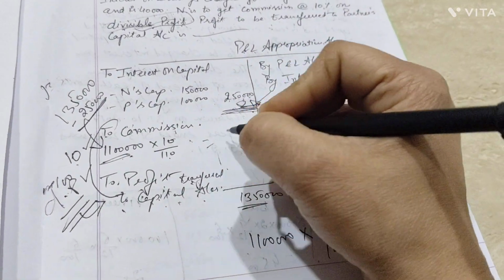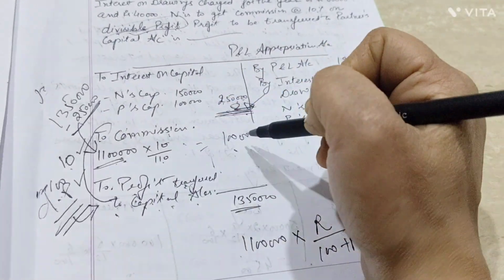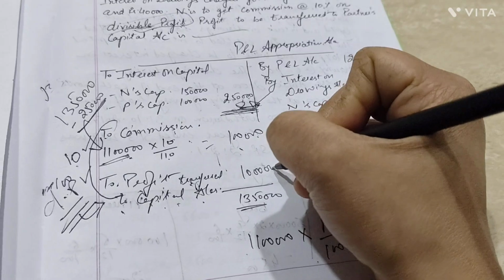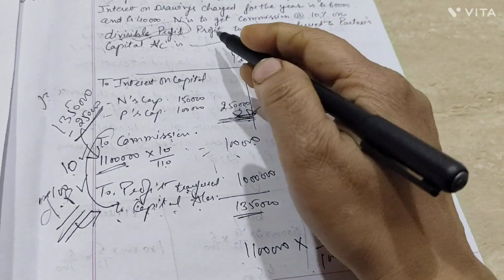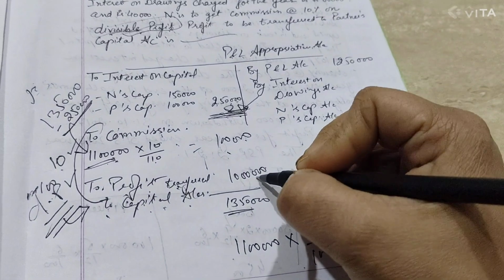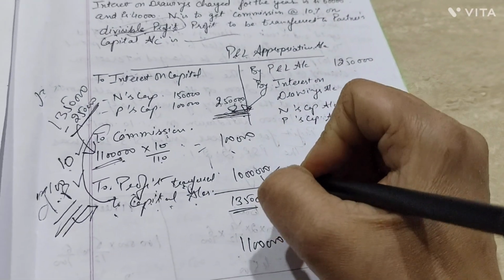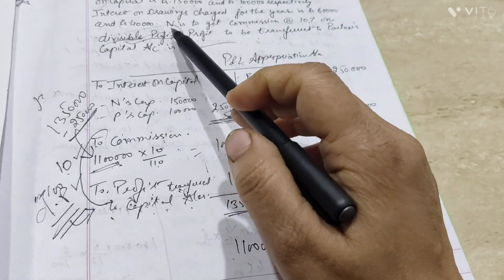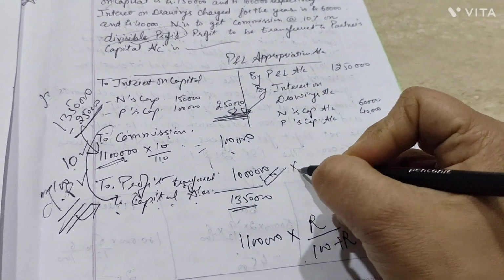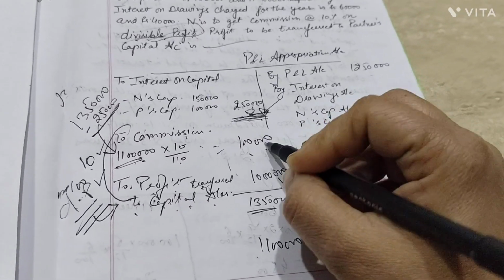So what is the commission here? That is 1 lakh. Okay, so now out of 11 lakh, if 1 lakh is the commission, what is the divisible profit now? That is 10 lakh. In the question I was asked for the divisible profit to be transferred to the partners' capital account, that is 10 lakh. Now to check as per the question, N is to be given 10% commission of divisible profit. See, if I consider 10% of this 10 lakh, 10% commission is 1 lakh.